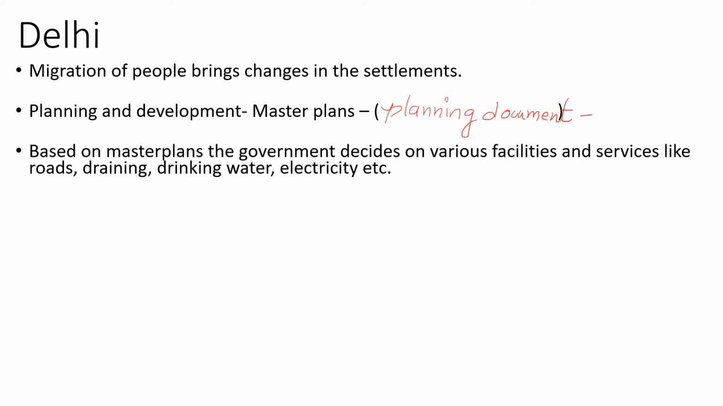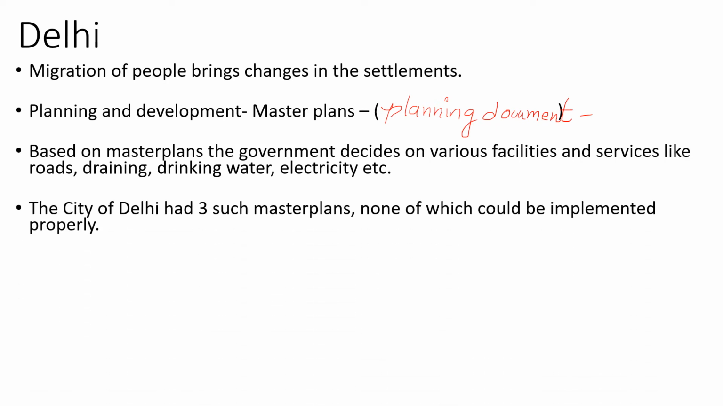So once the master plan is ready, the government gets some idea, and basing on this idea, it will provide facilities to the citizens. The city of Delhi had three such master plans, none of which could be implemented properly. Here, in the case of Delhi, it is being said that the city already had three such master plans. However, the plans could not be implemented properly.